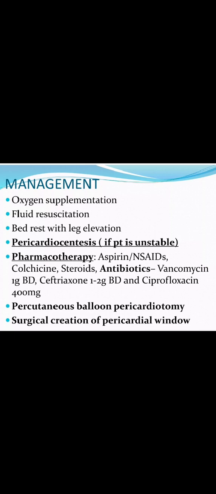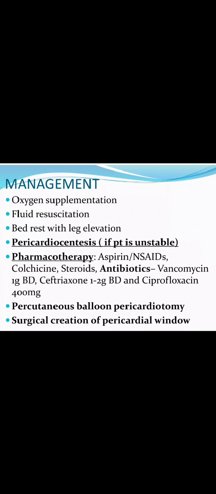So next we can see the management for pericardial effusion. Oxygen supplementation: you want to administer oxygen to the patient as the patient develops dyspnea, then fluid resuscitation. Then next thing is bed rest with leg elevation, pericardiocentesis. If the patient is unstable, we want to advise pericardiocentesis.